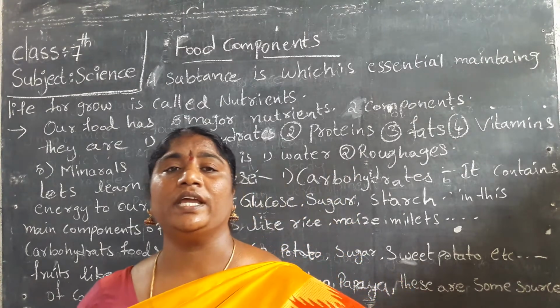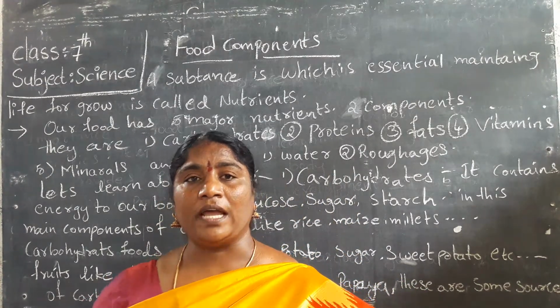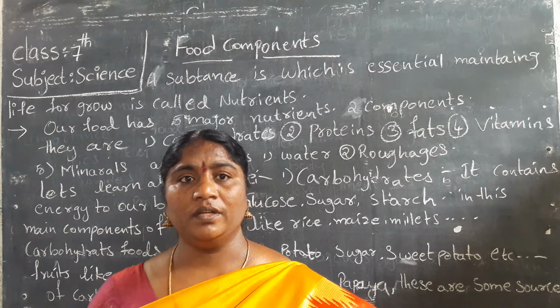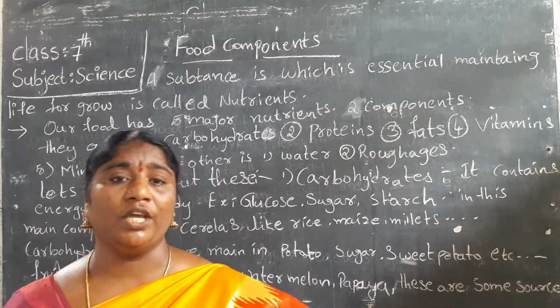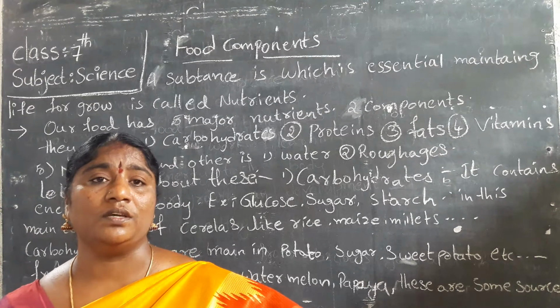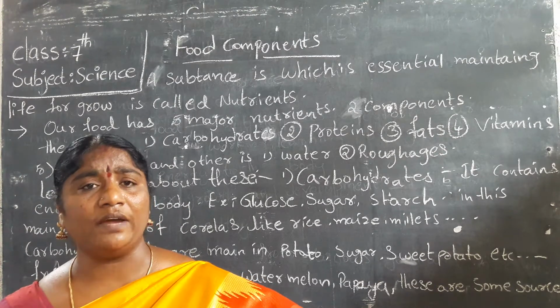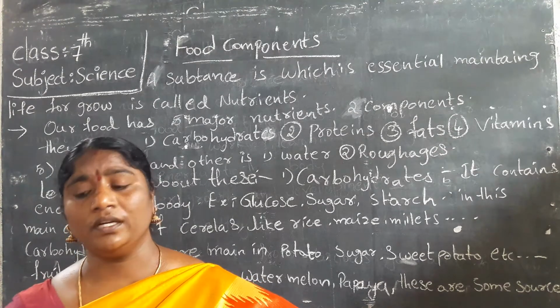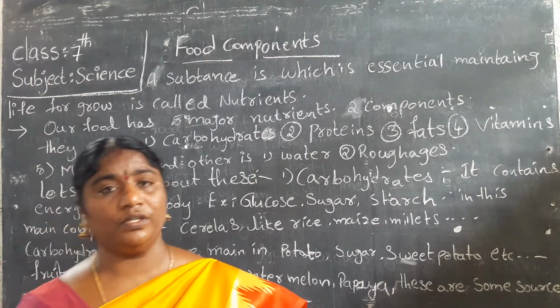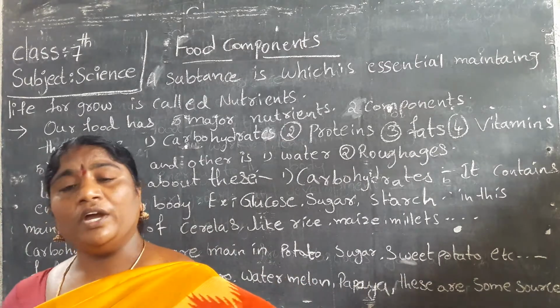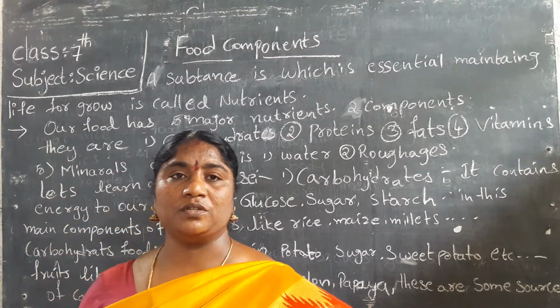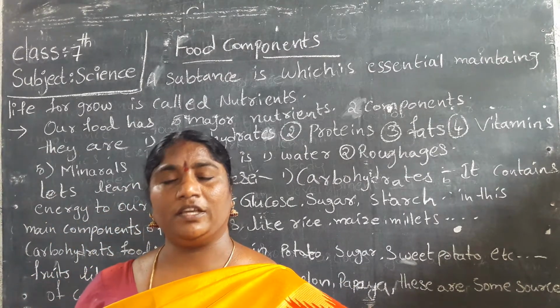We take food three times every day. The foods are different. They give us energy, proteins, fats, minerals. We will learn thoroughly about these food items in this lesson. We eat different types of foods like fruits, vegetables, and liquids.